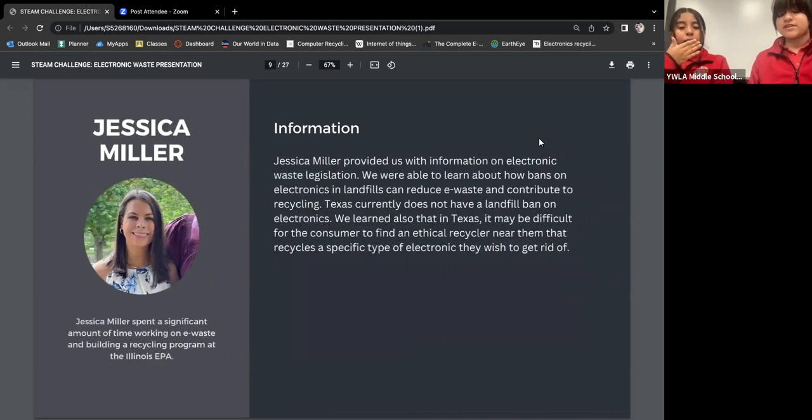We also met with Jessica Miller. Jessica Miller spent a significant amount of time working on e-waste and building a recycling program at the Illinois EPA. Jessica Miller provided us with information on electronic waste legislation. We were able to learn about how bans on electronics in landfills can reduce e-waste and contribute to recycling. Texas currently does not have a landfill ban on electronics. We learned that also in Texas, it may be difficult for consumers to find an ethical recycler near them that recycles a specific type of electronic they wish to get rid of.